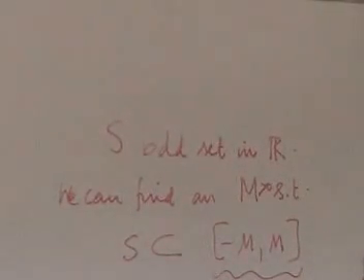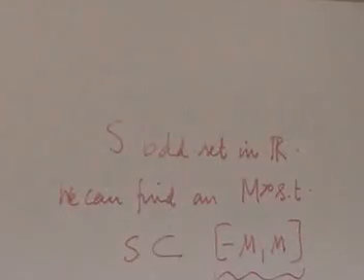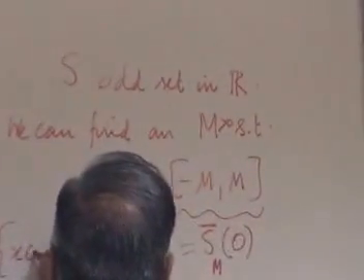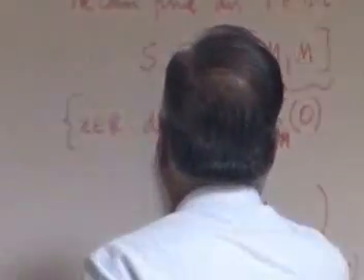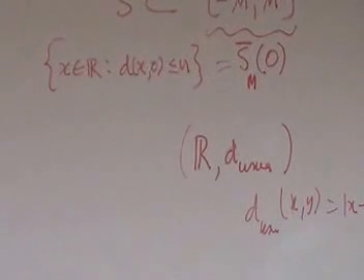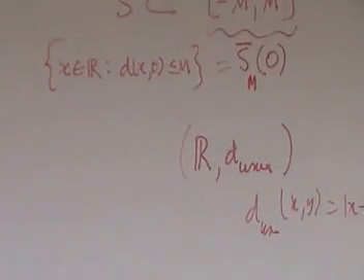I can write this as the sphere with center 0 and radius M, but it is the closed sphere, the boundary is included. That is my notation. What does this notation stand for? The set of all x in R such that d(x, 0) is less than or equal to M. Now I know how to define bounded sets here.